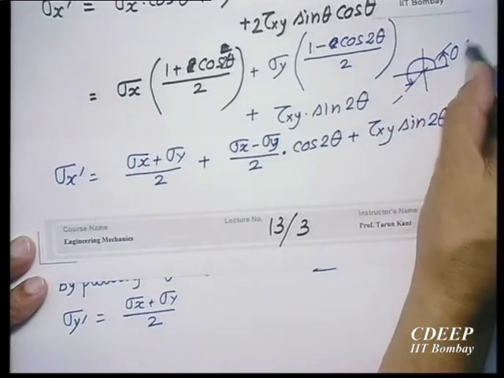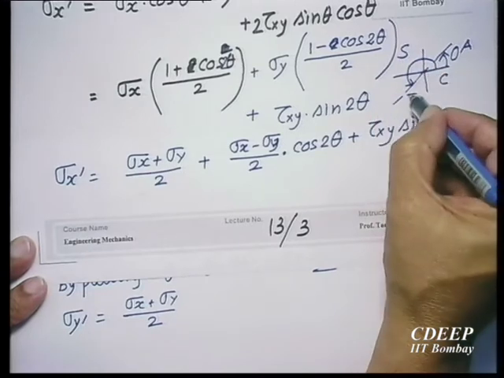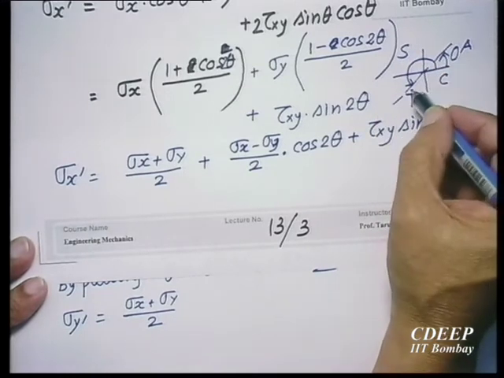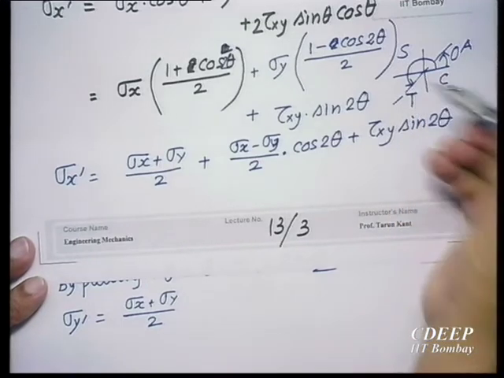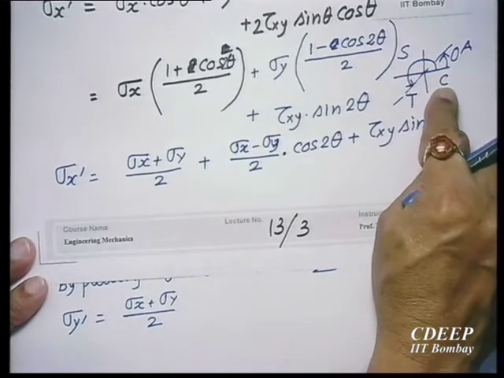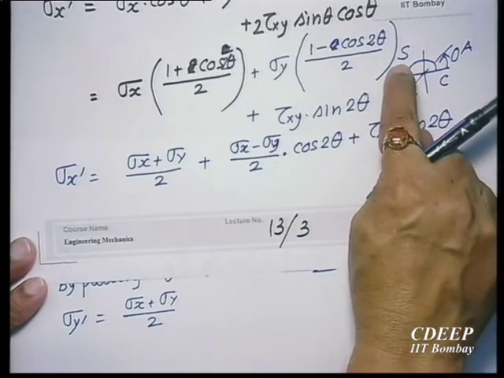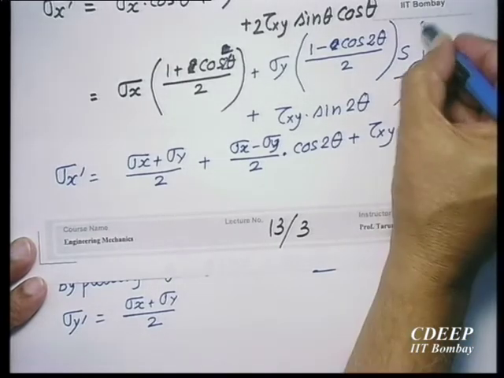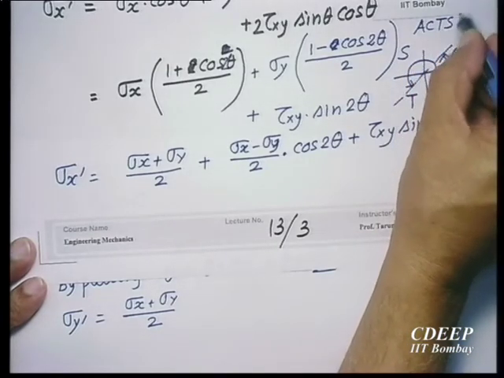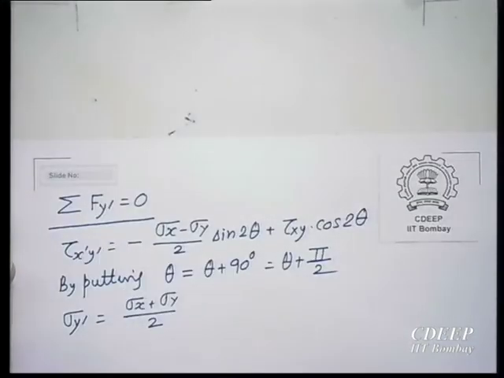Here, tangent is positive, which means sine will be negative, cosine will also be negative, is it not? Do you know this formula, ACT? At least I have learnt it like this. In 4 quadrants, here all signs are positive, here only sine, here only tangent, and here only cosine. So minus.